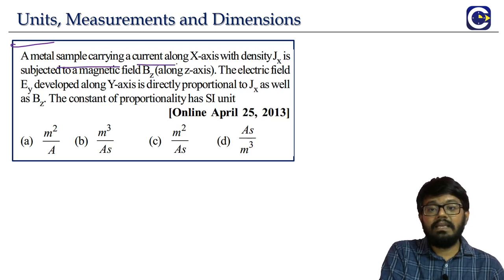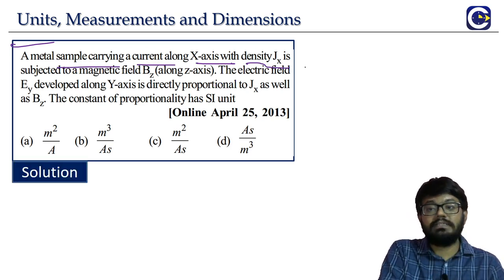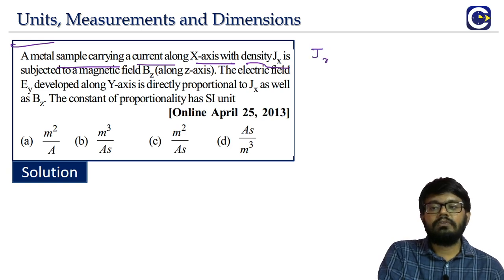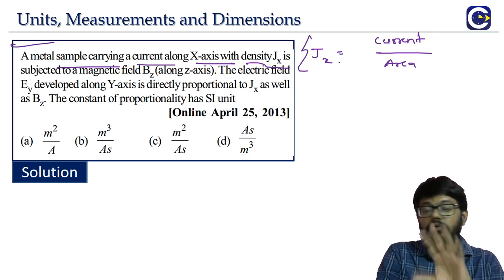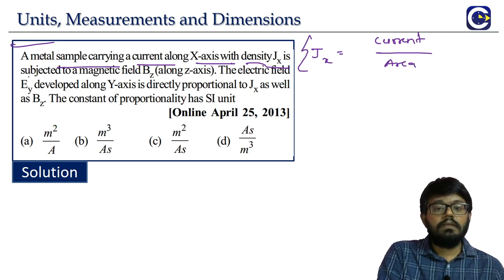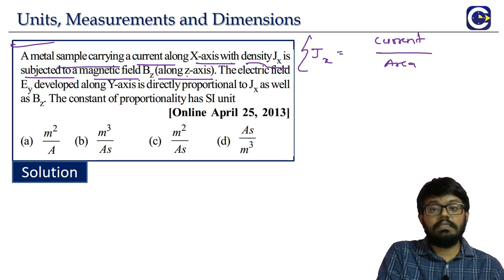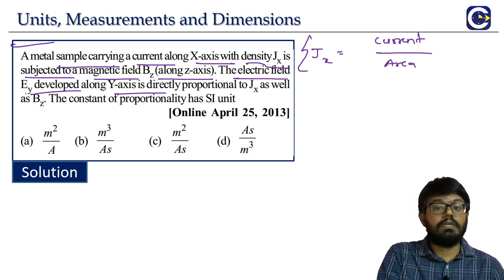A metal sample carrying current along the x-axis with a density Jx, means they are talking about the current density. Don't bother too much about these terms because anyway we are going to see them in detail. So current density is given by the amount of current passing through a unit area. About this we will see in much more detail when we go to the +2, but this definition is sufficient for us. This is subjected to a magnetic field Bz, that is along the z-axis. The electric field developed along the y-axis, that's why they are keeping it as Ey, is directly proportional to Jx as well as Bz.